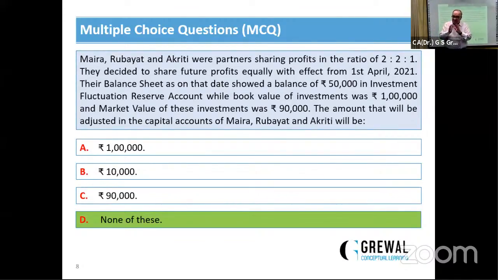So the balance of rupees 10,000 will be debited to the revaluation account. Students have to take great care of this. If investment fluctuation reserve is more, the surplus will be distributed. If it is less, adjust it through the revaluation. But it will be adjusted among the existing partners in their own profit sharing ratio. Next.